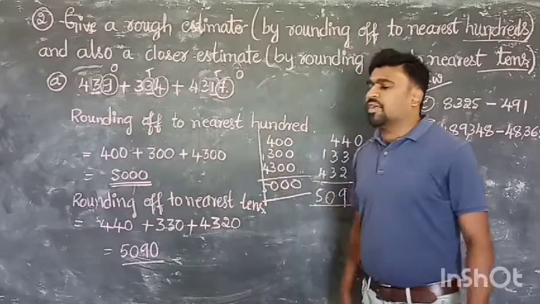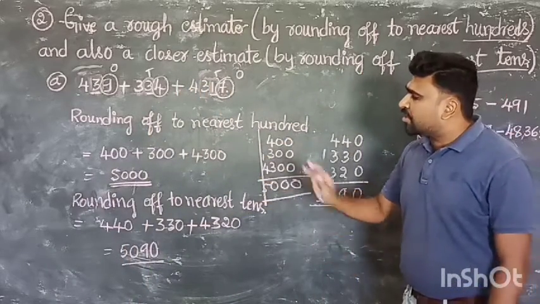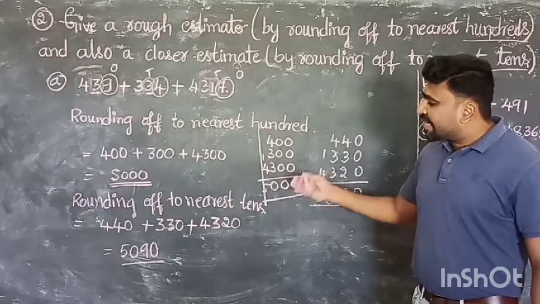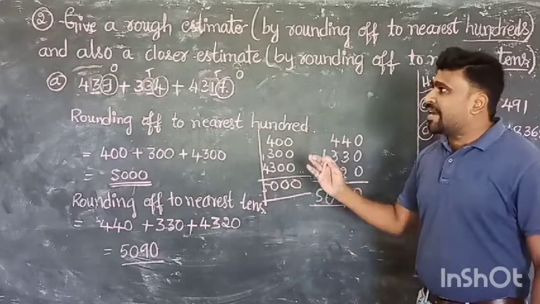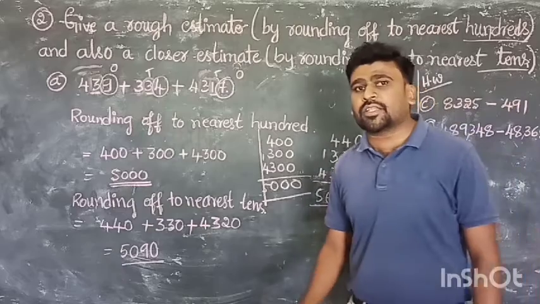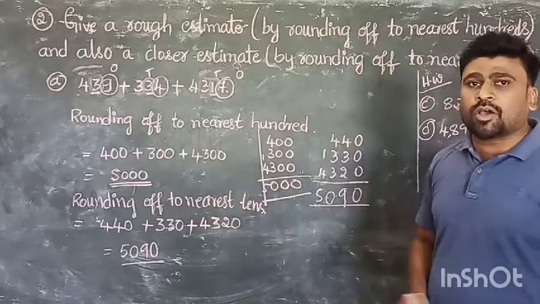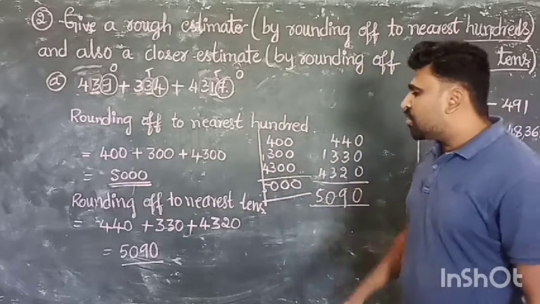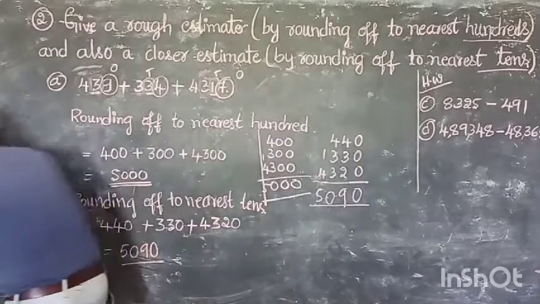Regarding the rounding off to the nearest 100, it becomes 5000. Rounding off to the nearest 10, it becomes 5090. It is the exercise 1.3 second main first problem. Clear? Make a note of it. I will show the second one, B.